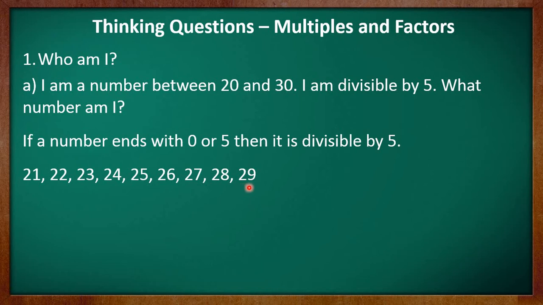So here you may observe that the only number which has 5 at its ones place is 25, and there is no number which has 0 at its ones place. So we will say 25 is the number which is divisible by 5 and it falls between 20 and 30. So the number is 25 here.